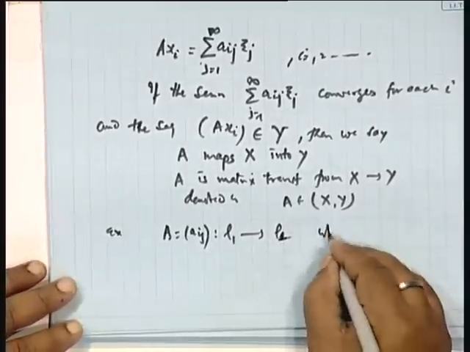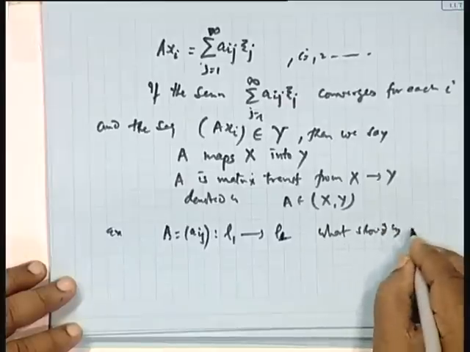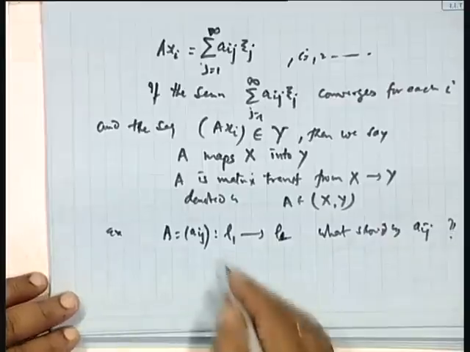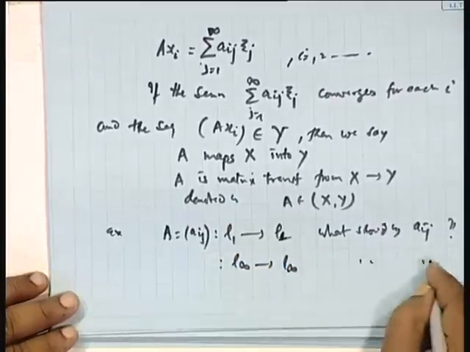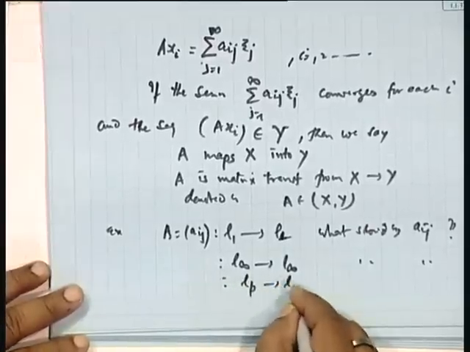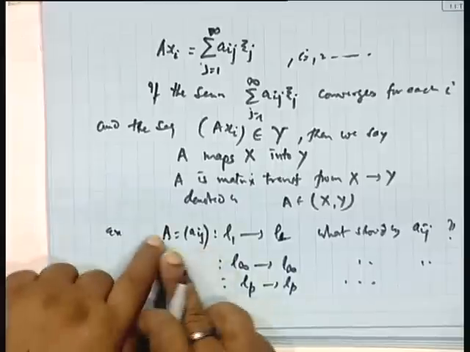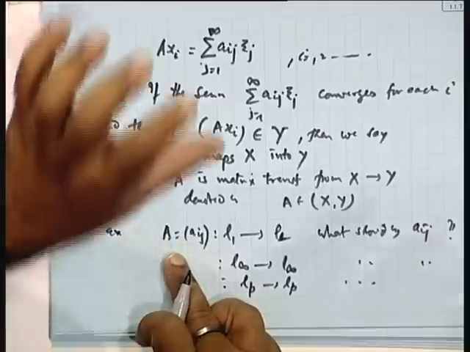Similarly, what should be the restriction on Aij? Clear? If I say L infinity to L infinity, then what should be the restriction on Aij? If I say it transforms from Lp to Lp, what should be the restriction? So, this transformation matrix A can be characterized.